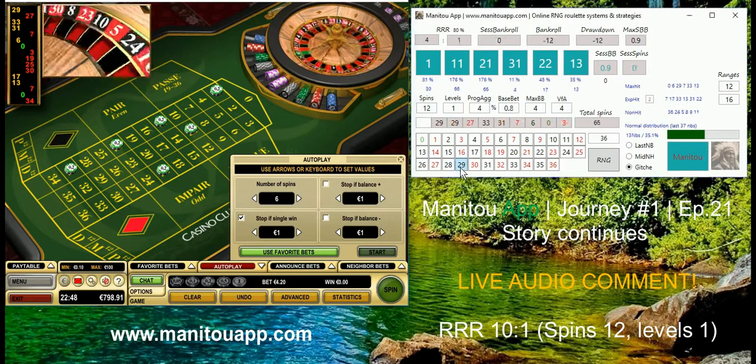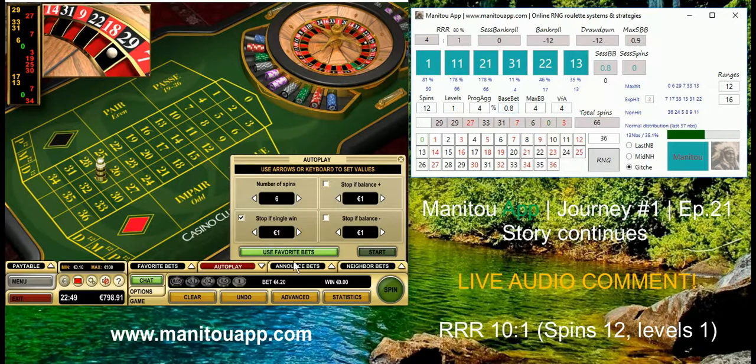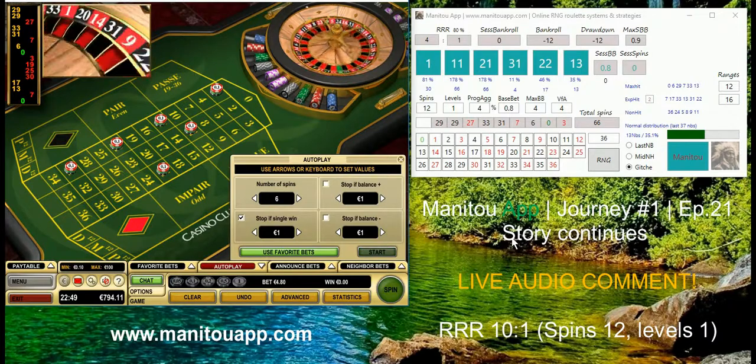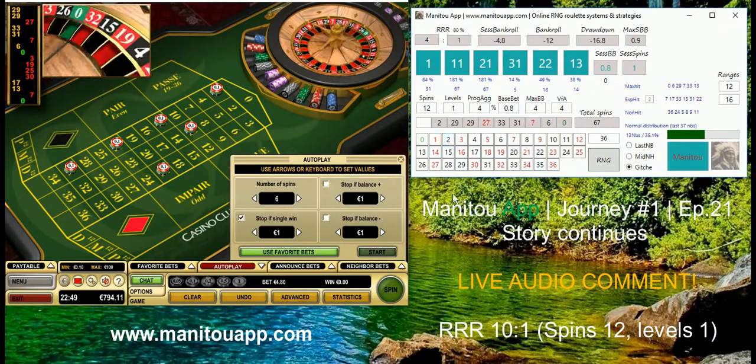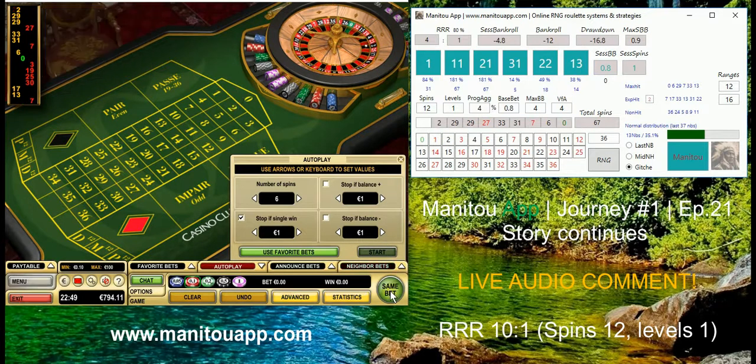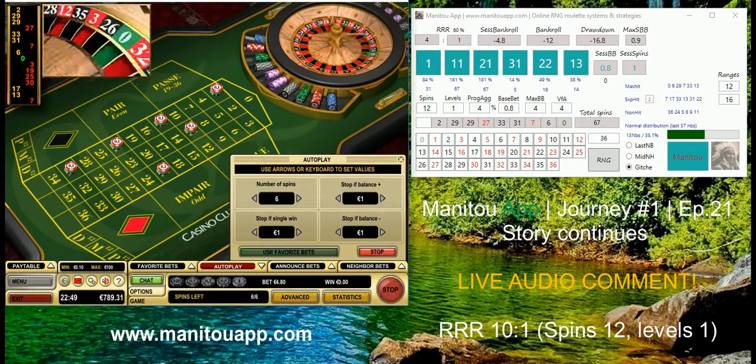Okay, 2 times 29. You see now that my base bet is increased to 80 cents. No problem, so I will bet on the same numbers as before. And now I'm playing, let's say, the first 6 spins with this base bet of 80 cents. Of course, I will not fully recover if I hit.